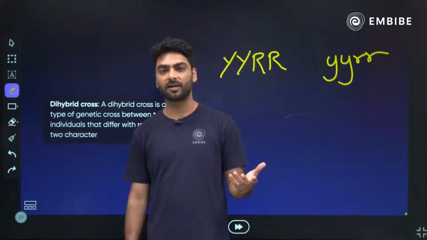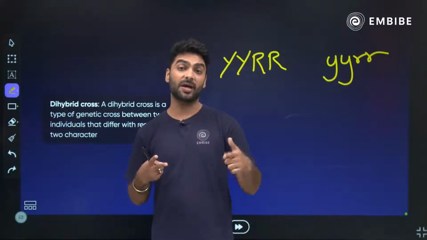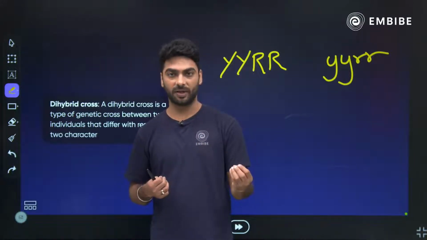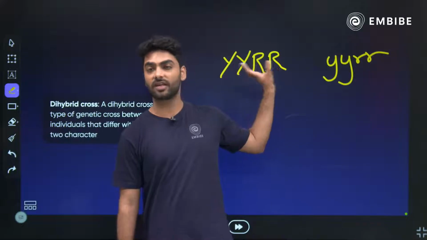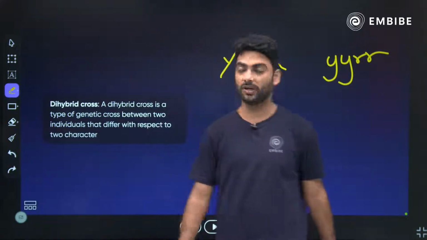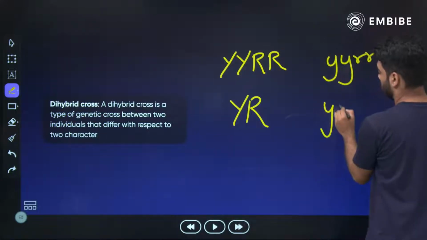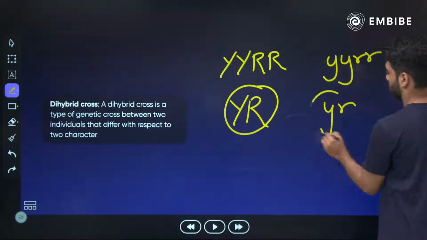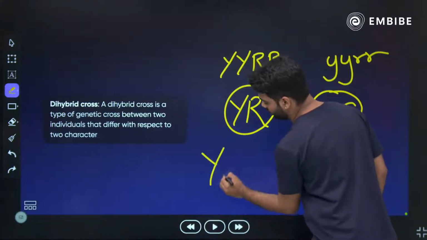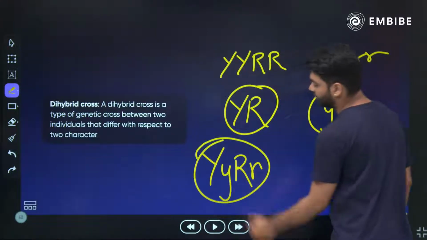Why did he study garden pea? Because it was perennial, it had 7 pairs of contrasting characters, it was very easy to grow. That is why he chose the garden pea. Okay? So if we are having yellow round and green wrinkled seeds, what will be the gametes? The gametes that you will get will be, okay, and what will be the combinations? The combinations will be, right, YYRR. This will be the combination.